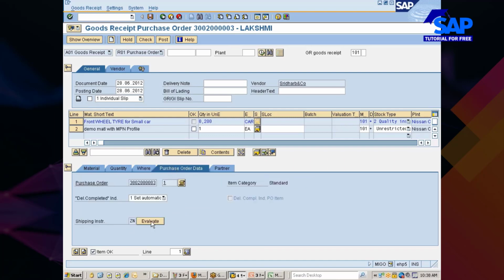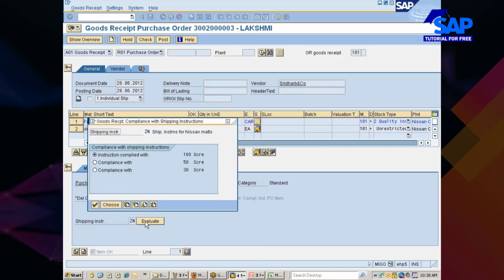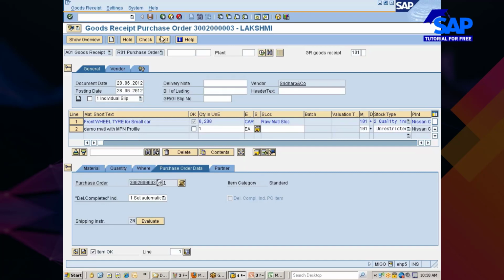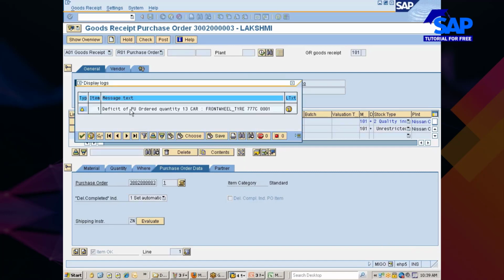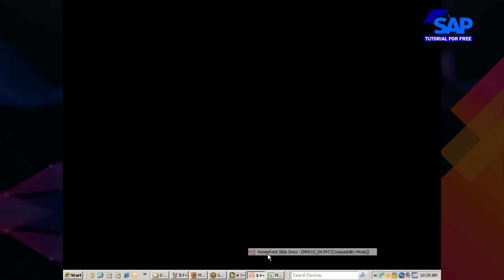Go to purchase order, evaluate the shipping instructions, and now you go with check. You see here, deficit of purchase order quantity 13 cartons. This is called under delivery tolerance message.